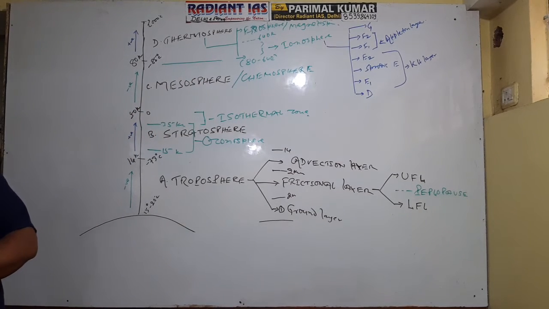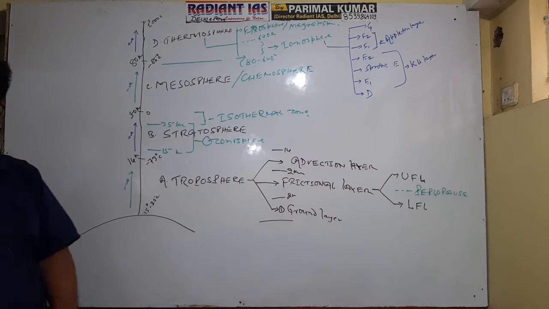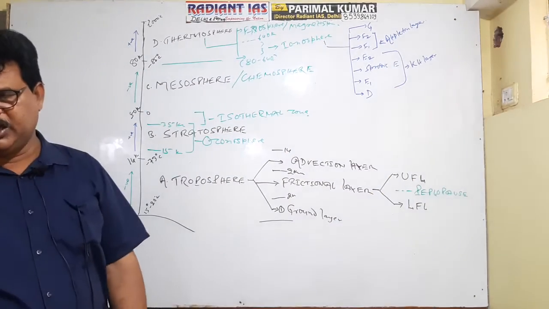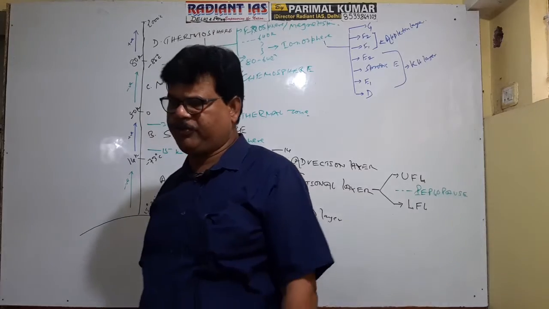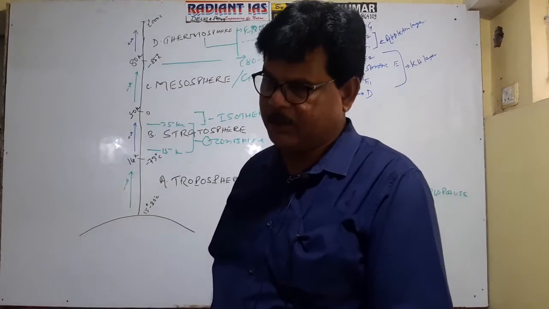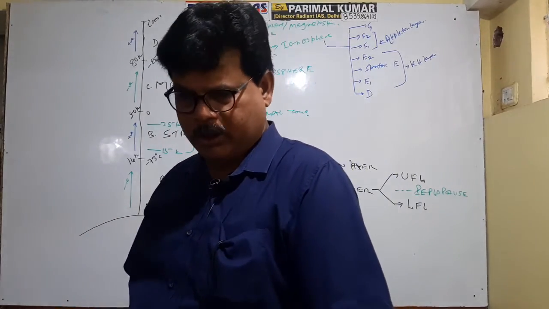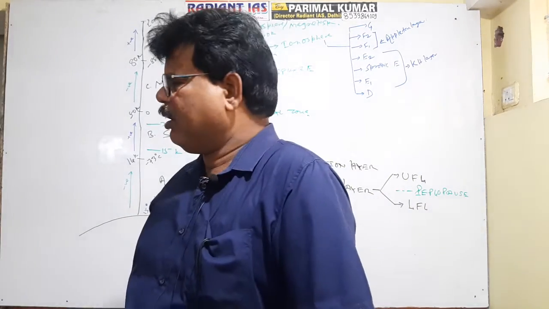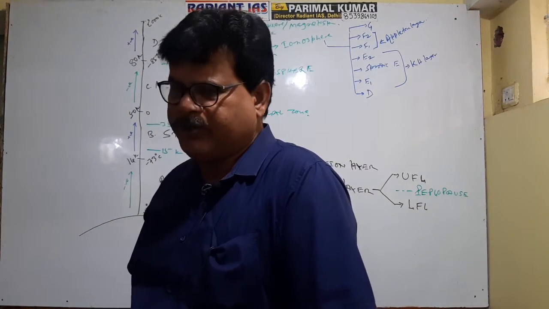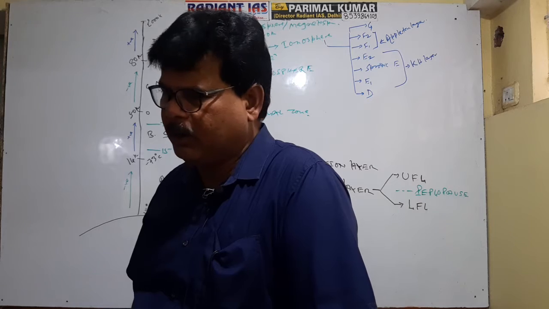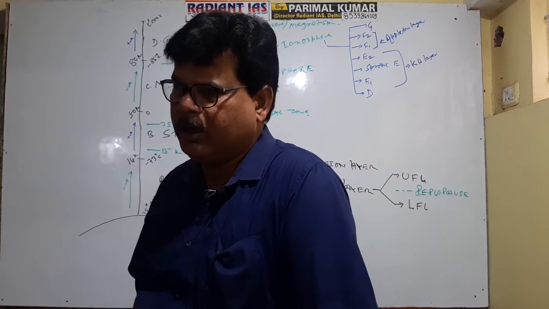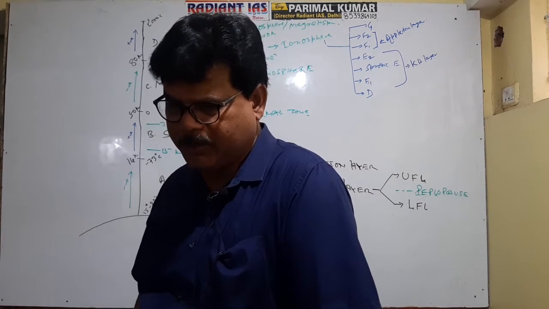Okay? And the uppermost part of the Earth atmosphere is above 80 kilometers. This part is referred to as thermosphere because temperature continuously increases in this zone. It is clear now? And you see, thermosphere is further divided into two parts. The lower part of thermosphere is dominated by ionized gaseous particles.